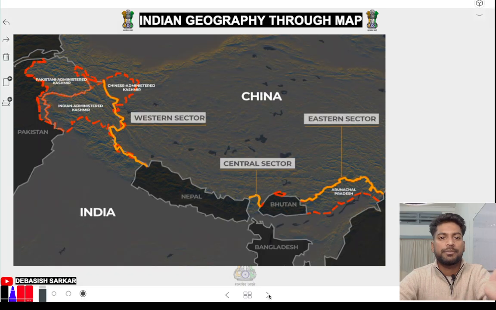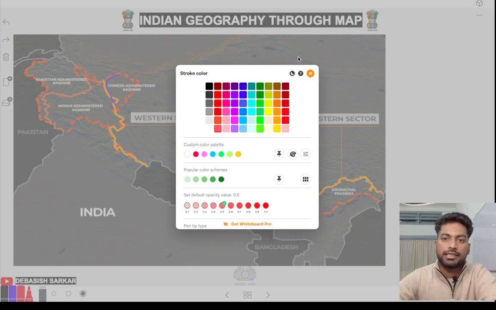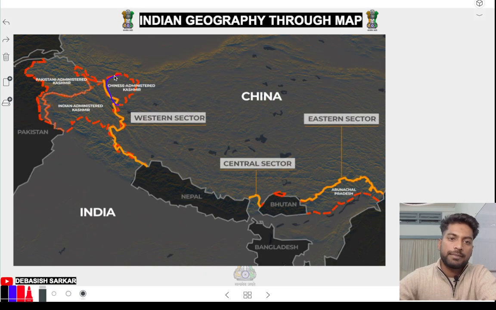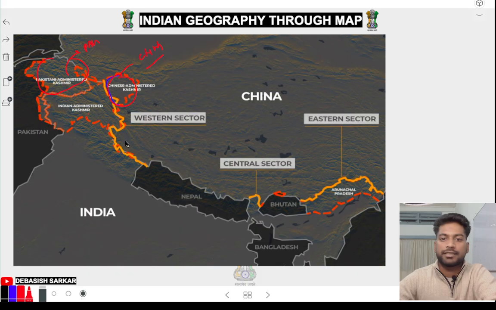Indian geography through map. Acha, these are the strategic locations. देखो, this place, I'm just explaining from the beginning. This place is called Aksai Chin. This place is called POK. This is controlled by Pakistan. This is controlled by China. Okay, don't have to feel bad. You guys weren't born at that time, no? And this is Indian administered Kashmir.